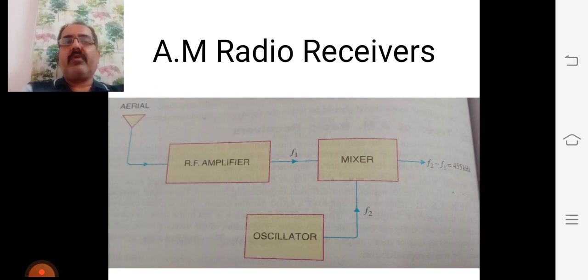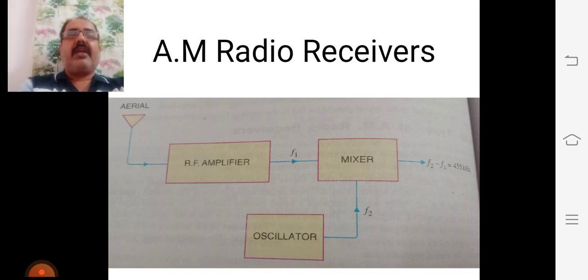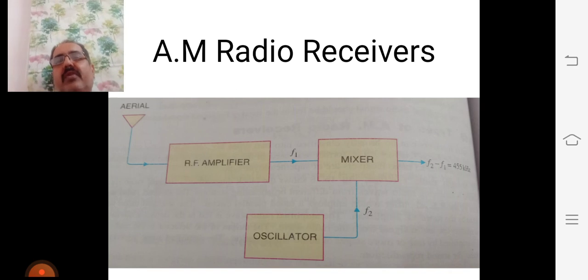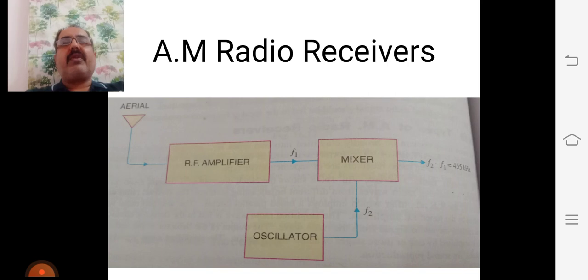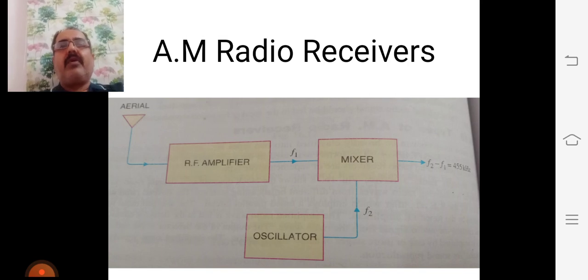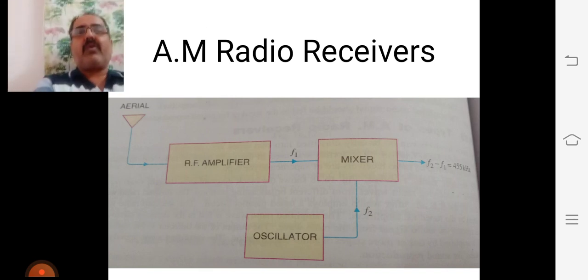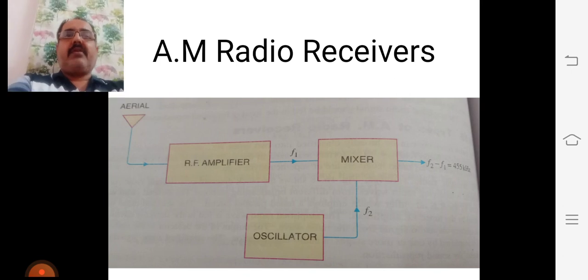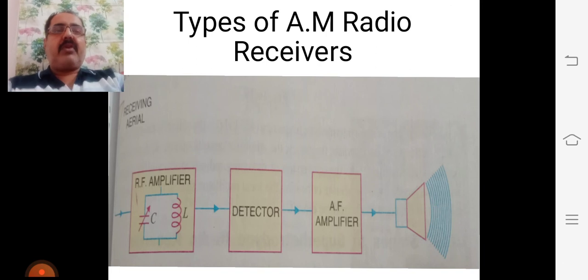Let us see what happens when it is tuned. For instance, if a 600 kilohertz station is tuned, then the local oscillator will produce a frequency of 1055 kilohertz. Consequently, the output from the mixer will have a frequency of 455 kilohertz. So let us consider this in figure number 2.